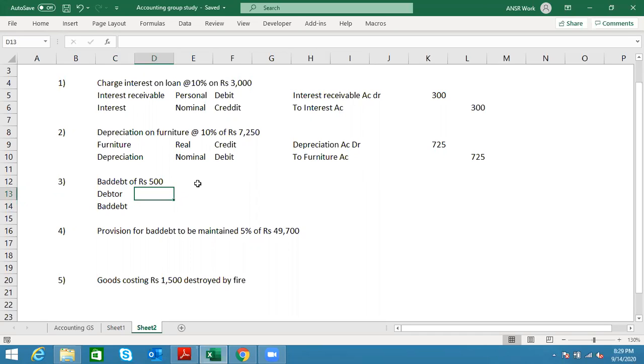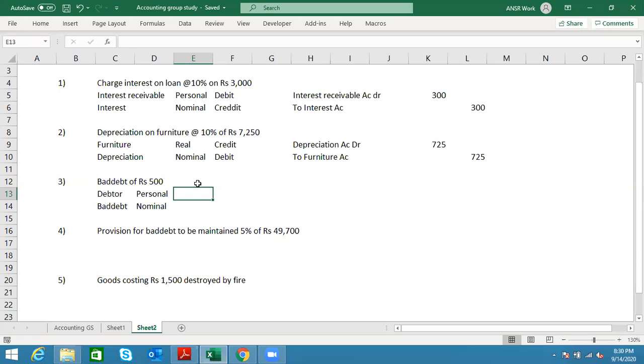Let's drop out what the types of accounts are. Debtor is what type of account? Personal. And bad debt is a nominal account. Perfect. It's an expense only, no? Nominal account. So whenever you are finding any difficulty in types of accounts, you can go through those rules. Bad debt, is it a person? No. Is it an entity? No. Is it a representative personal account? No. Is it something that we can feel and touch? No. Definitely not. Then it's a nominal account. Now let's talk about debtor.